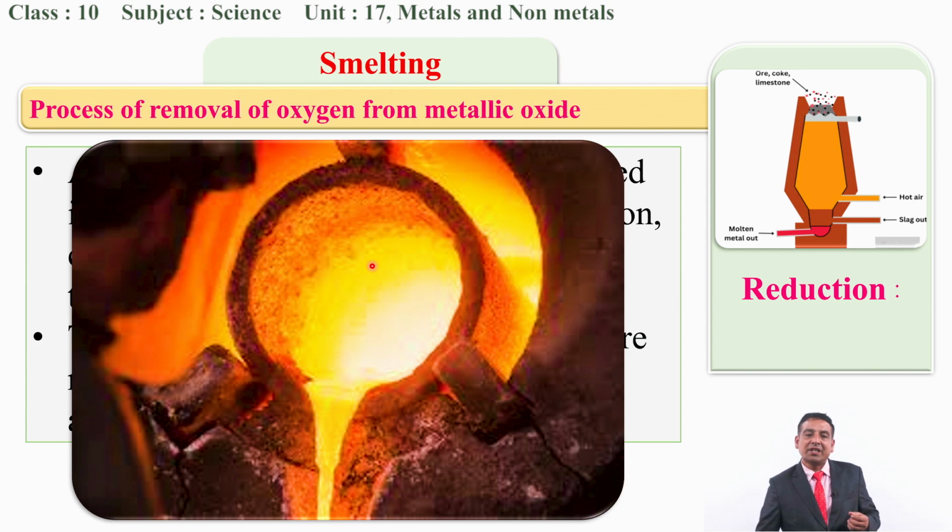Here you can easily see that the temperature inside this kiln is quite high, so that all the things which are kept inside are in a very hot condition. Due to the heat present inside it, the metal will be converted into the molten form, and it will come downward. This is through the top, then it goes downward like here, then it will be taken out here. This is all about the smelting process.